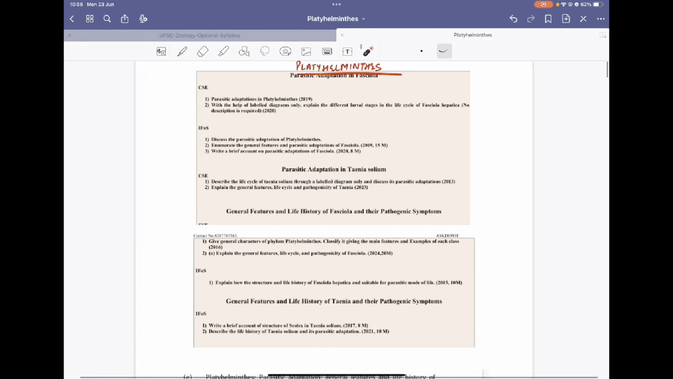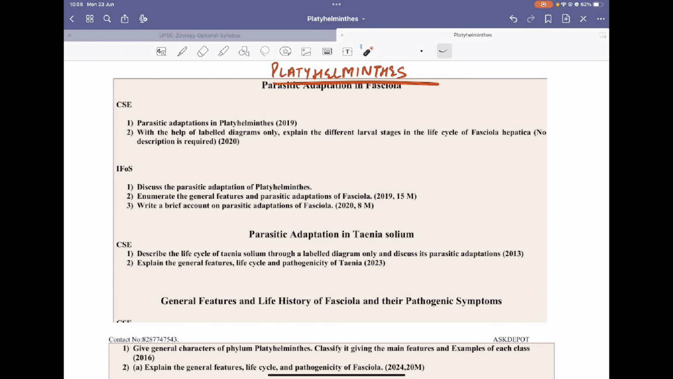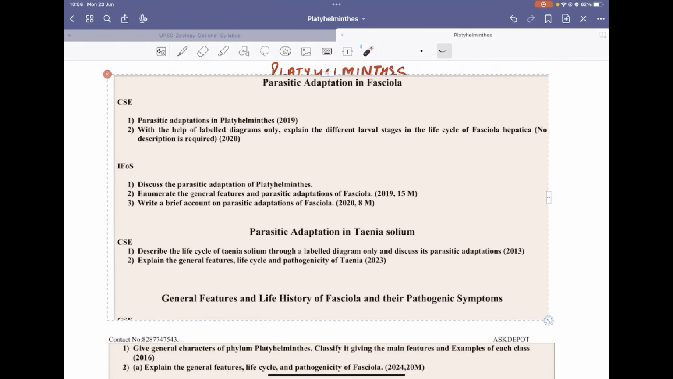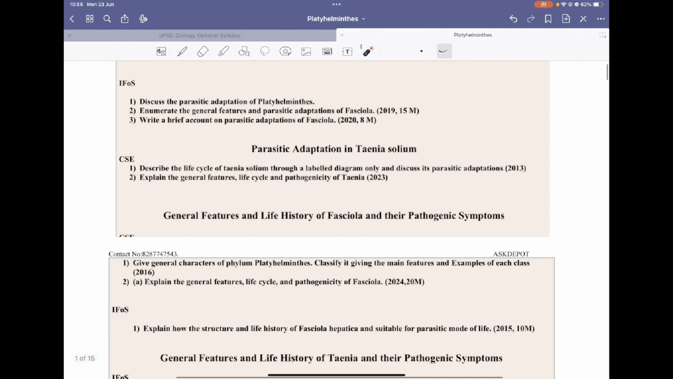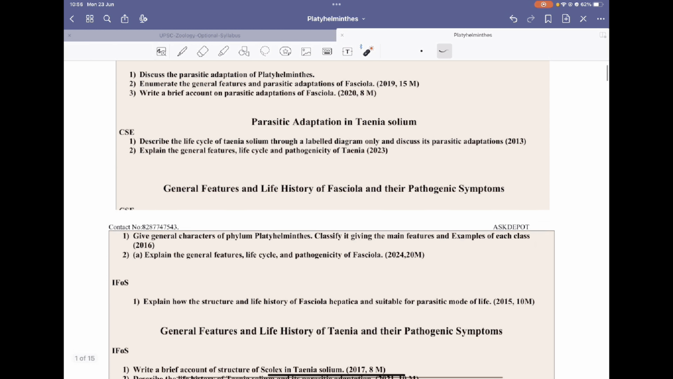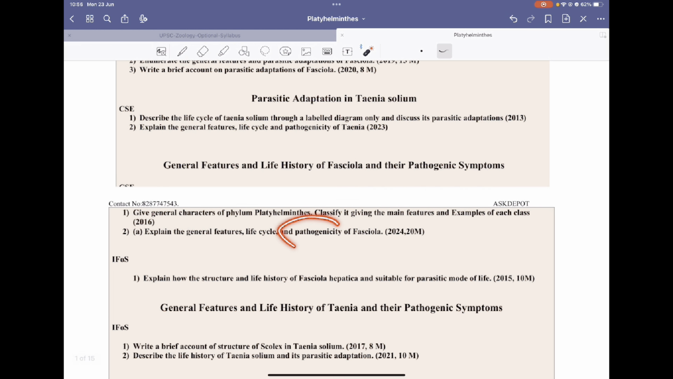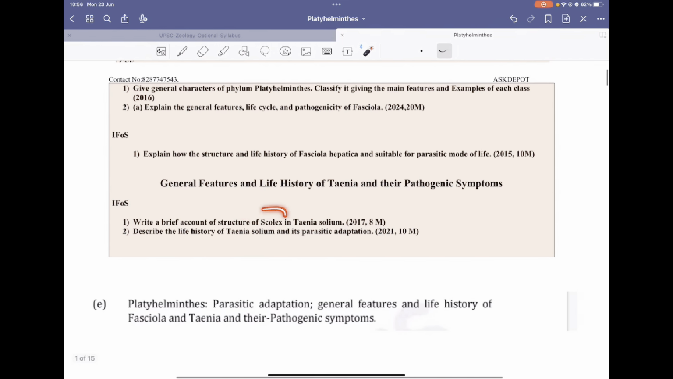So this is a holistic understanding of what we are going to study and how we will move forward with the topic. You can see some previous questions, like the question about parasitic adaptation in platyhelminthes. Then there are diagrams of the larval stages, so we need to know about the larval stages. The parasitic adaptations have been asked many times, and also the life cycle, pathogenicity, and a question about Scolex. We will discuss all these topics, and you can go back after reading this and practice these questions.